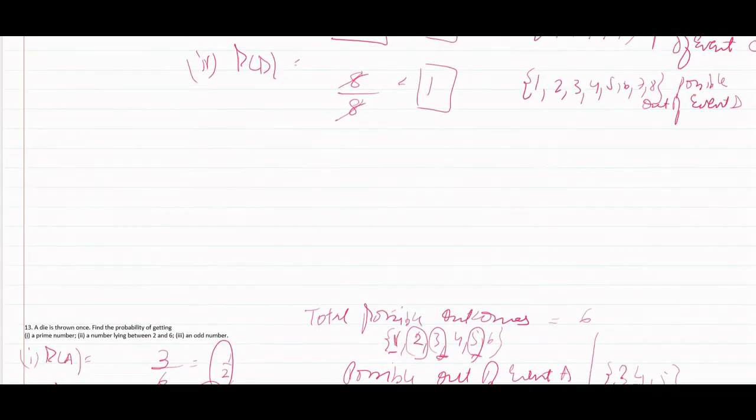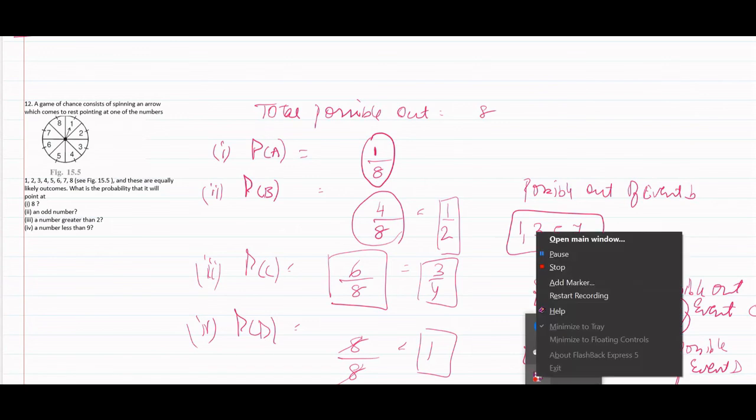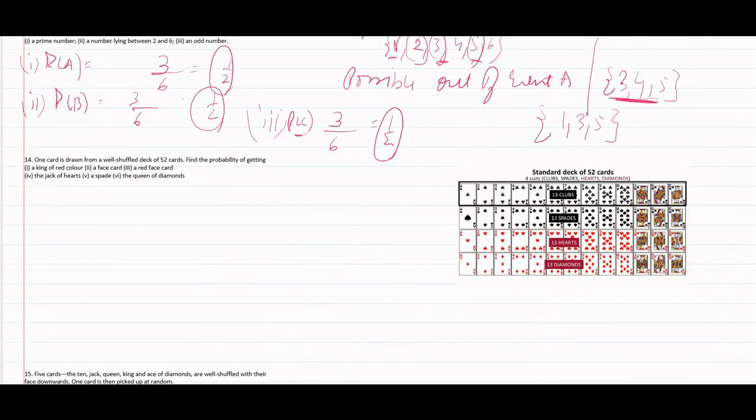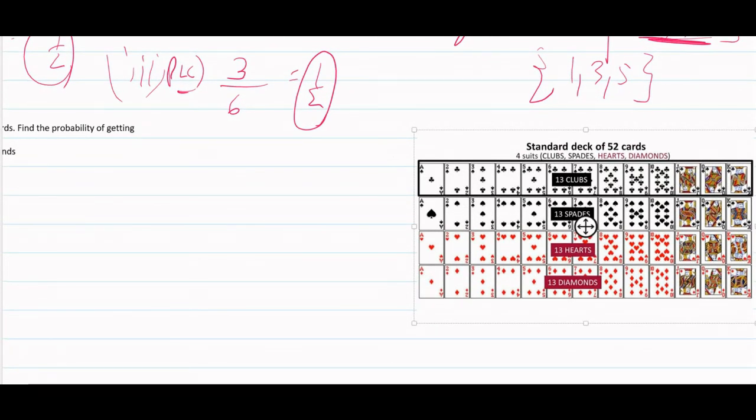Quickly look above sums. So moving forward to question number 14. One card is drawn from a well shuffled deck of 52 cards. Find the probability of getting first a king of red color, second a face card, third a red face card, fourth a jack of hearts, fifth a spade, and sixth the queen of diamonds. As you can look over here, these are called face cards.